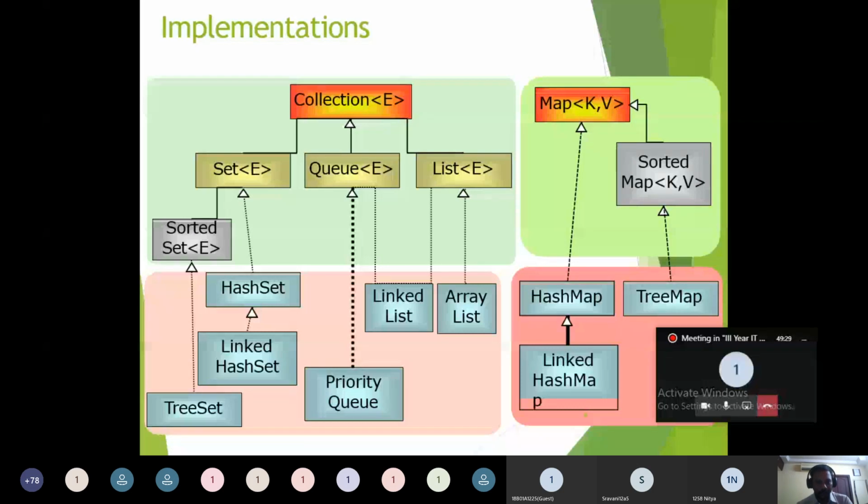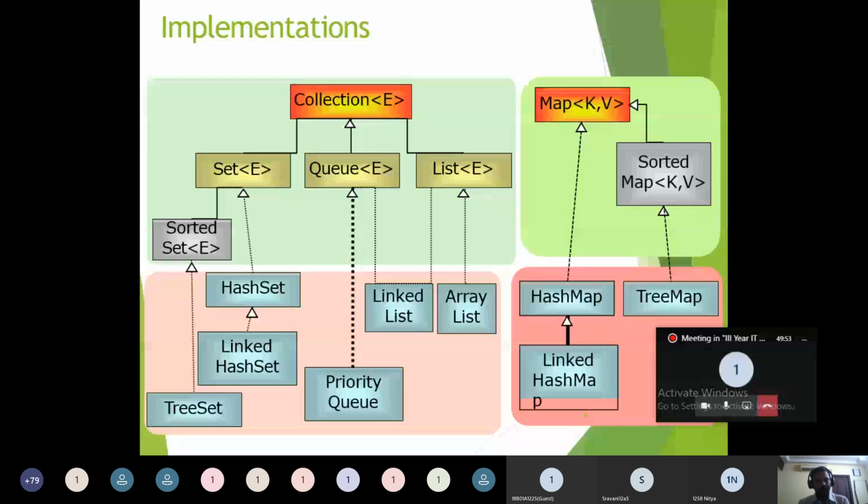So mainly we have the classes hash set, linked hash set, tree set, priority queue, linked list, array list, hash map, tree map, and linked hash map. So the collection framework related classes are only this number of classes. We don't have any further list of classes.